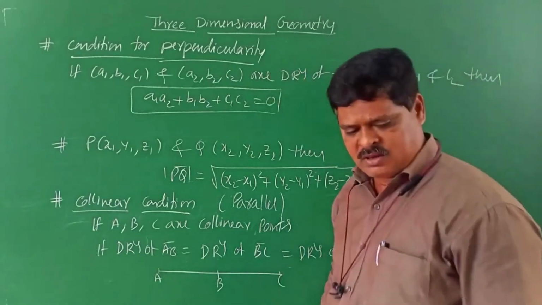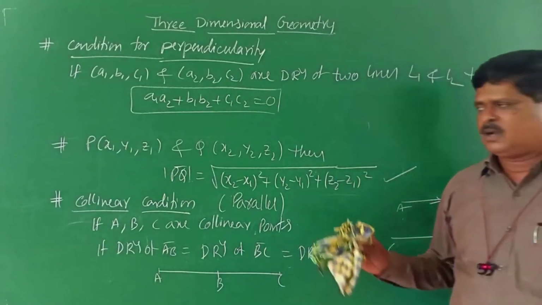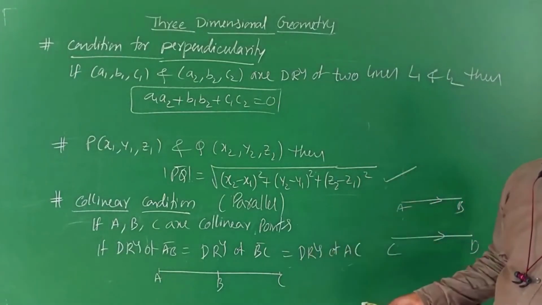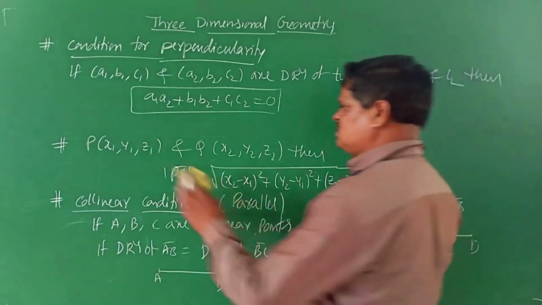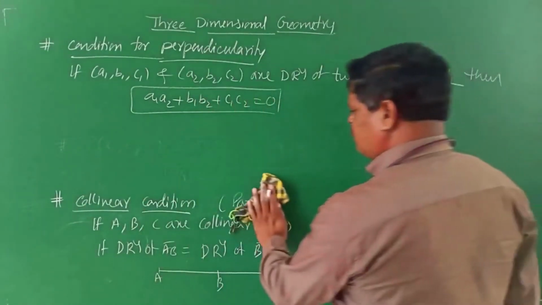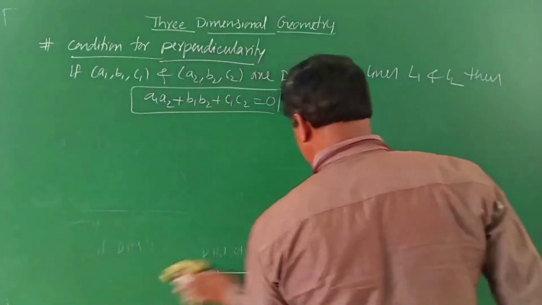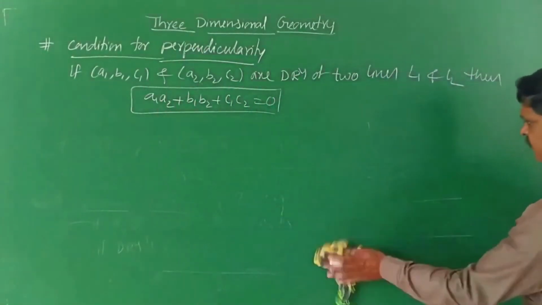Someone asked me the question, sir, I don't know direction ratios, but I have direction cosines. Is there any other condition, sir? Yes, you have another condition with respect to direction cosines.